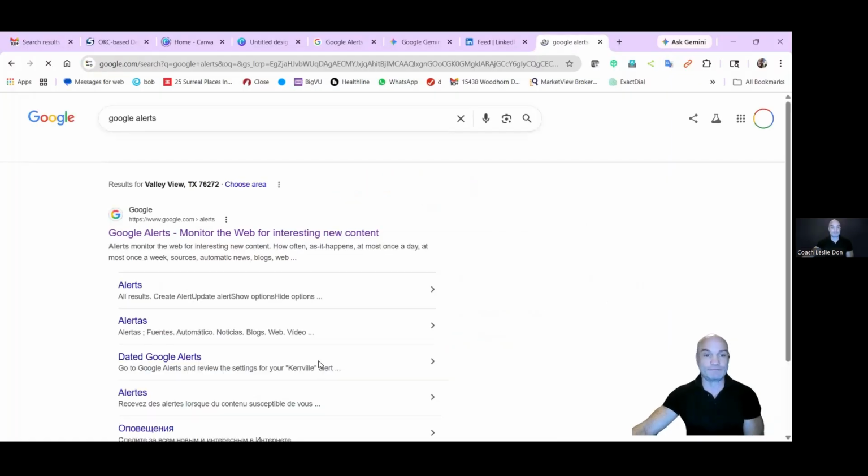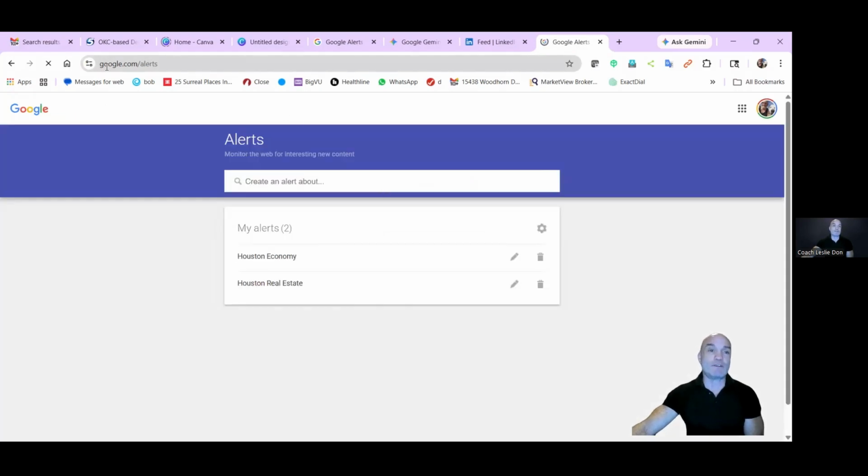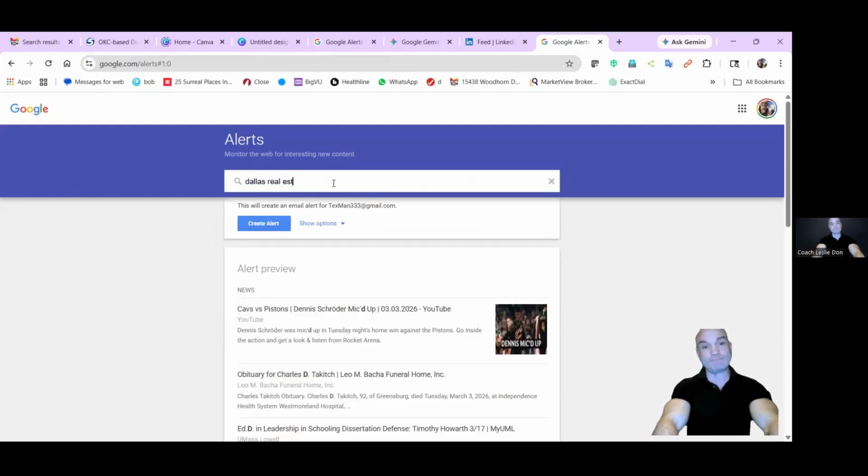You literally go to Google and search for Google Alerts. You'll click that first one, and you'll see at the top in the URL it says googlealerts.com/alerts. That's how you know you're there. You can see I already have two set up: Houston economy and Houston real estate. You just type in what you want. So I can say Dallas real estate.